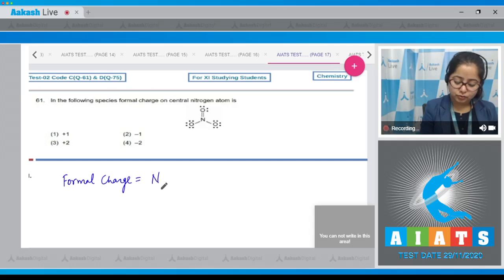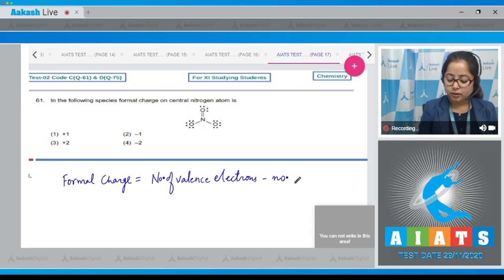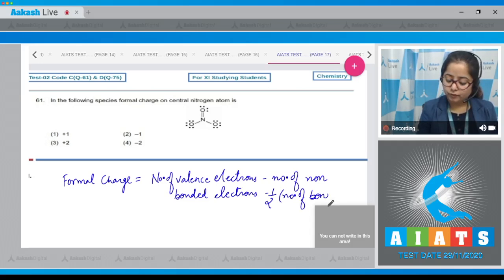Formal charge is equal to number of valence electrons minus number of non-bonded electrons minus half of number of bonded electrons.